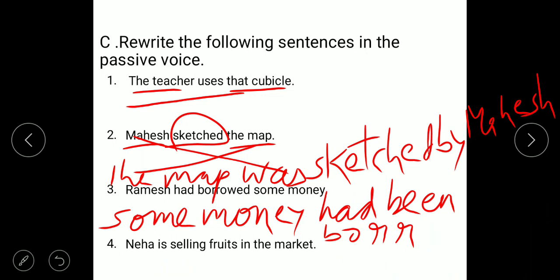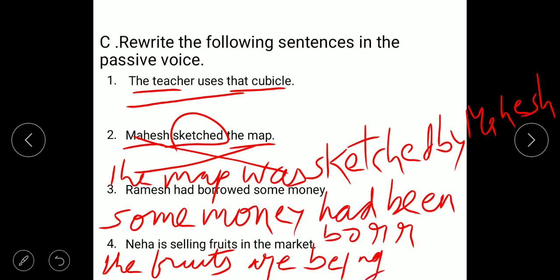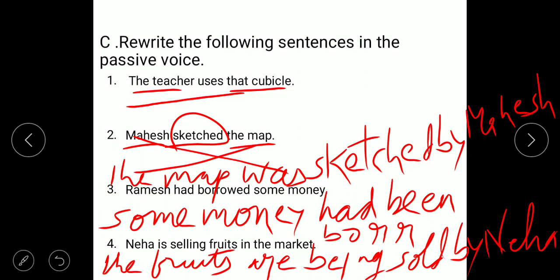Sell third form sold. The fruits are being sold in the market by Neha. Or you can write the fruits are being sold by Neha in the market. Okay.